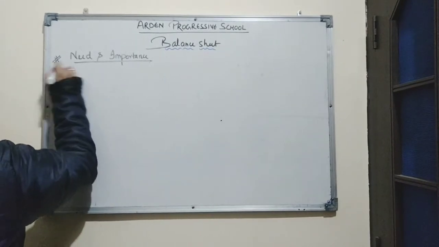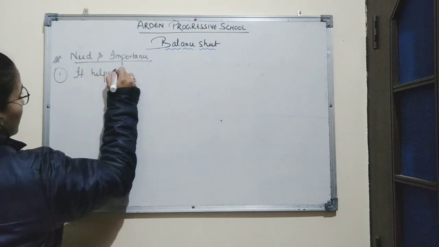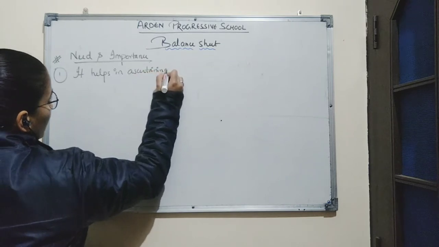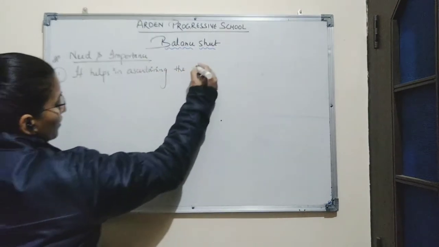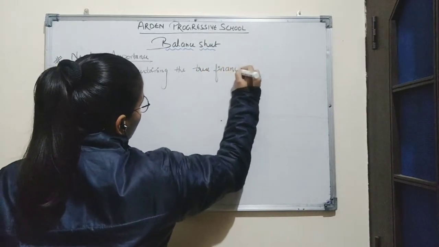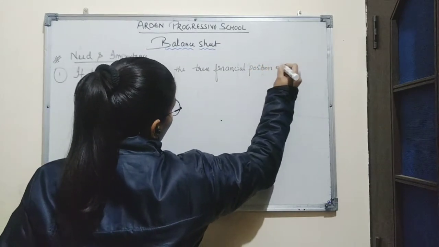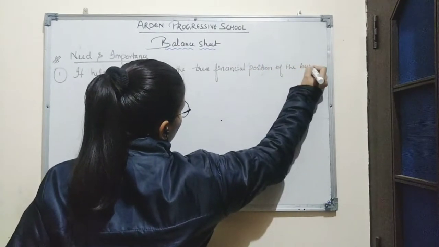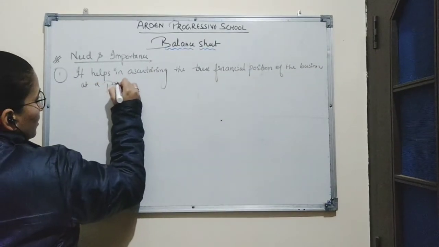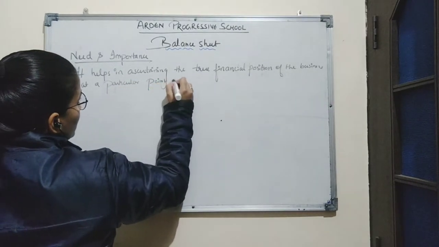First point is, it helps in ascertaining the true financial position of the business at a particular point of time.